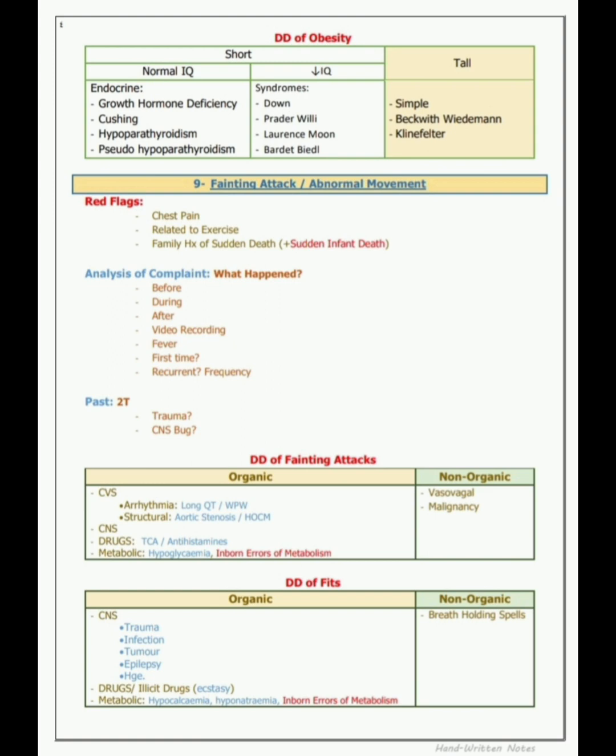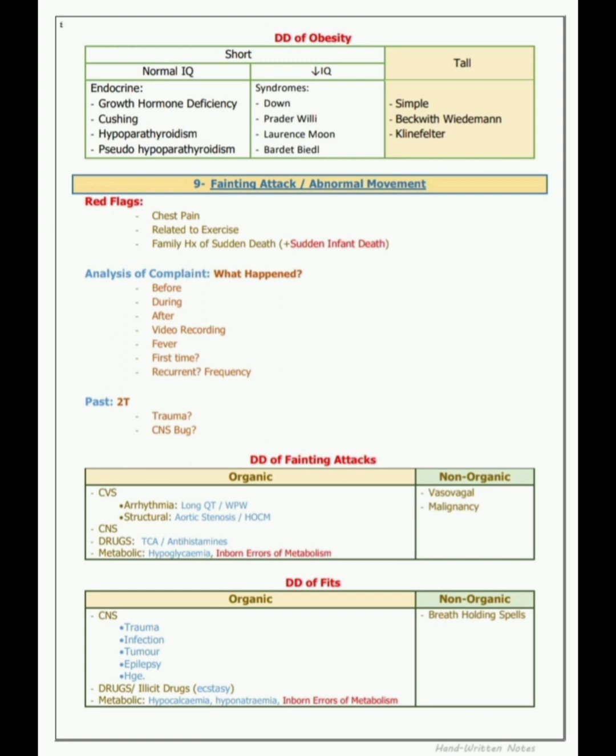Now DD of fainting attack. Someone complains of fainting attack, what are the DD that come to our mind? Organic and non-organic. Organic DD of fainting attack are CVS: arrhythmia, long QT, Wolff-Parkinson-White syndrome. Structural causes are aortic stenosis or hypertrophic obstructive cardiomyopathy. CNS drugs are tricyclic antidepressants and antihistamines. Metabolic causes of fainting attack are hypoglycemia, inborn error of metabolism. So for hypoglycemia, we take the feeding history and ask whether blood sugar was measured or not. Non-organic are vasovagal and malignancy.